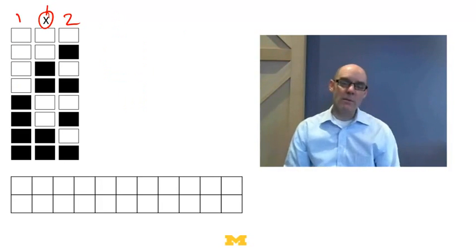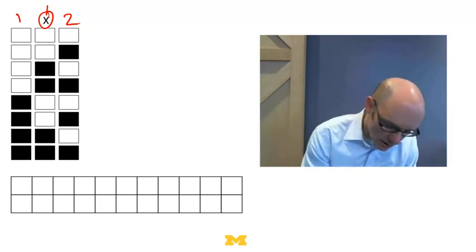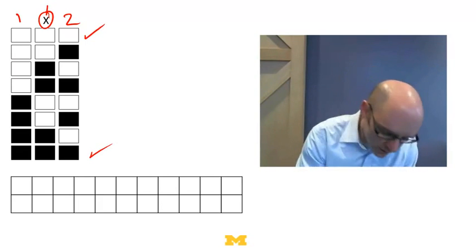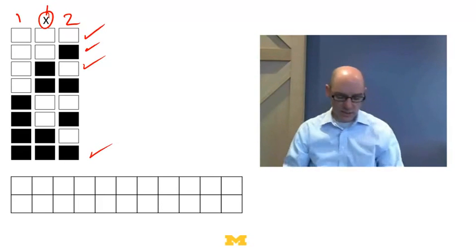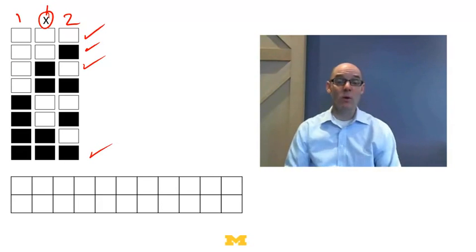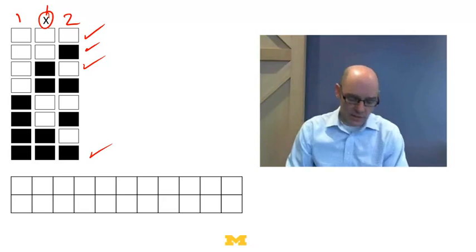We can ask, what are the possible states those things can be in? Well, it's possible that all of them could be off, and it's possible all of them could be on, right? Or it's possible only the one to the right is on, or only the cell itself is on, right? So we can think through, and there's basically 8 different possibilities. So what would a rule be?